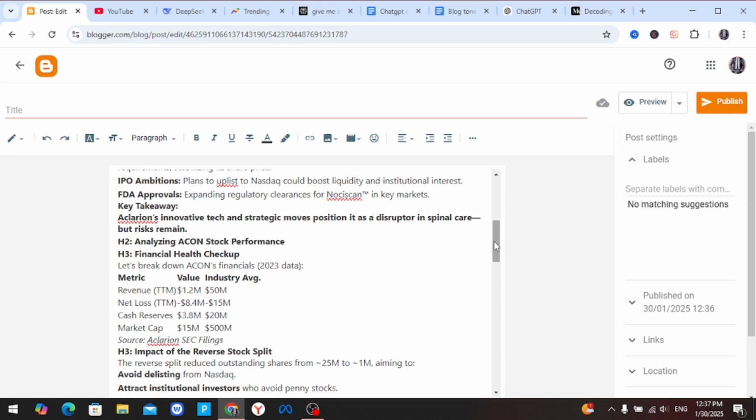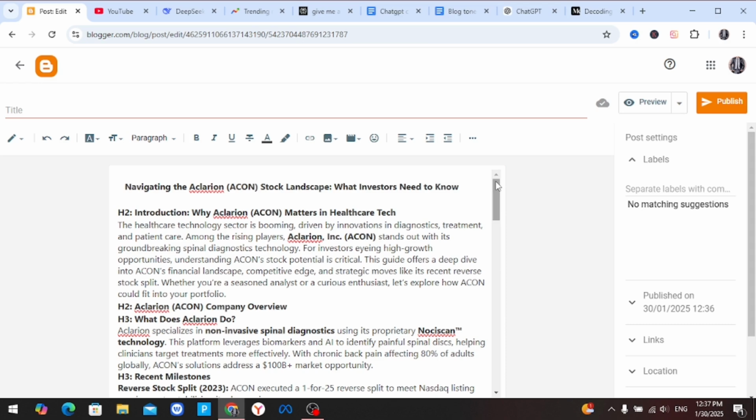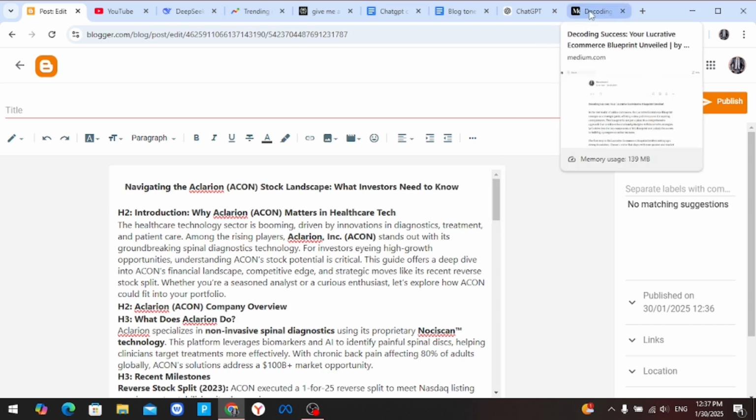So the next thing I have to do is to edit this article. Okay, so there are two ways you can edit this article. You can edit it on your website, or you can edit it in Google Docs, then later copy it and paste it here. But since you might not have a website, I'm going to show you where you can publish this article and make money. So we are going to publish the article on a site or a forum called Medium.